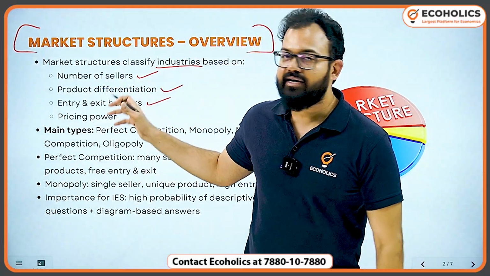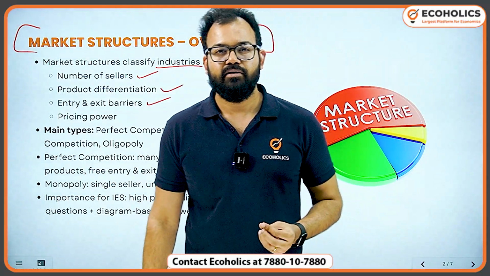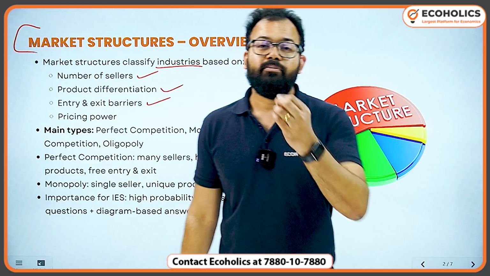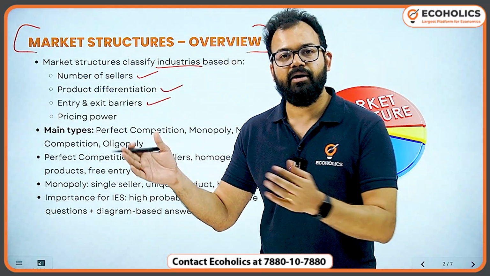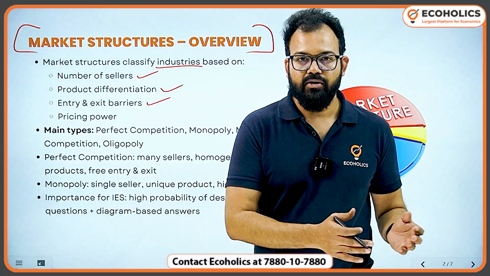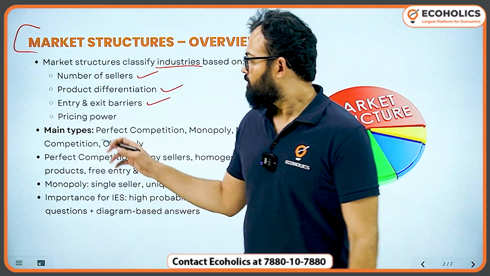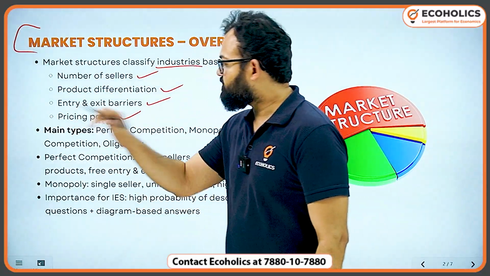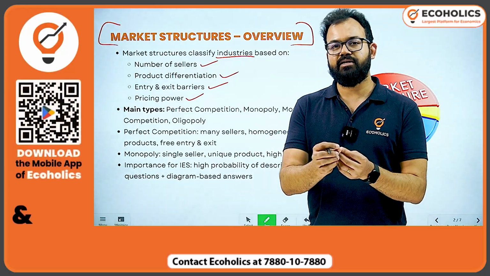On the basis of entry and exit as well, for a monopolist, entry is very difficult. For example, you cannot build a metro in your city. A metro can be built only by the government or in a PPP mode. So it means there is a single provider, so you have more power for pricing. That's how the fourth one is pricing power. A monopolist can charge prices accordingly.